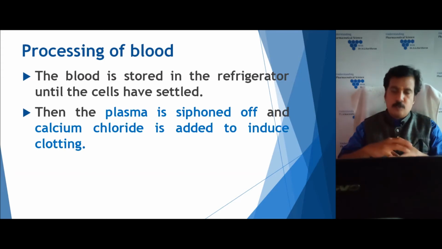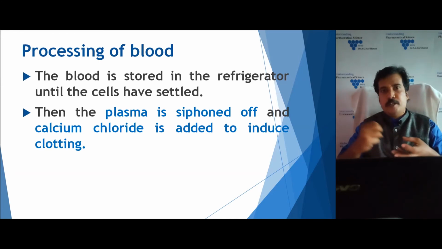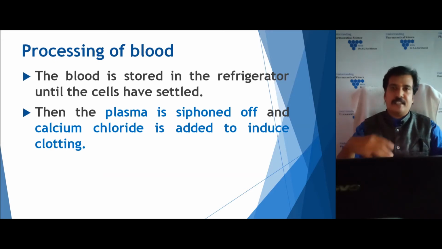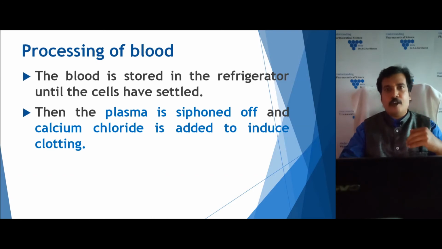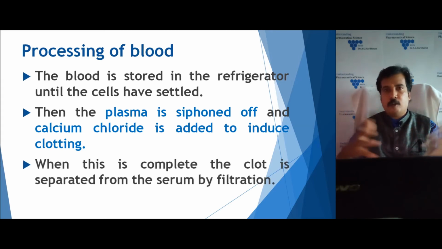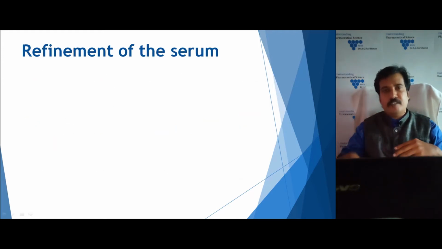Then the supernatant serum is siphoned away. Then it is put into a bottle in which calcium chloride is added. The calcium chloride will initiate the clotting process. It is one of the clotting cofactors. It causes the platelets to clot, and the entire clot is removed by filtration. So we get the pure serum. Then the further process is the refinement of this serum.